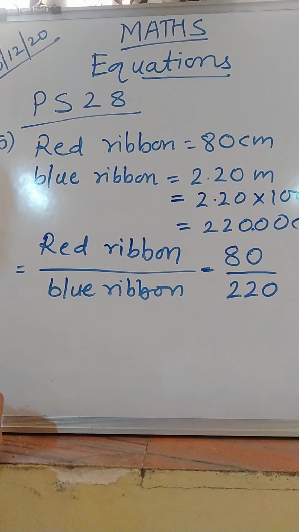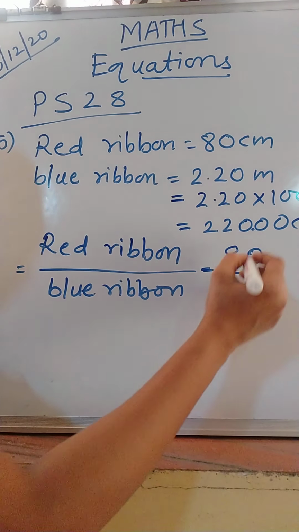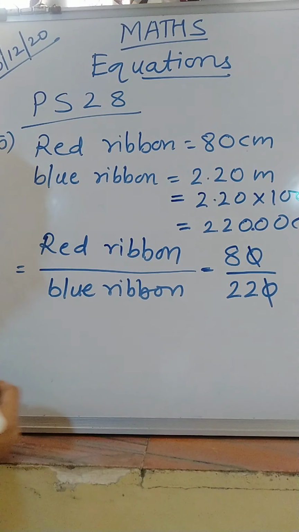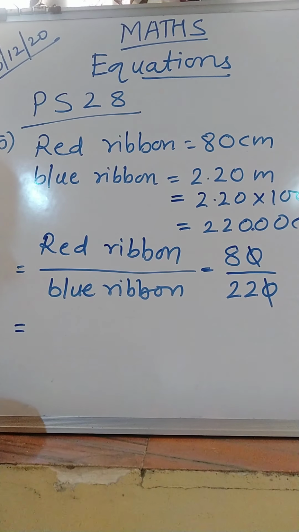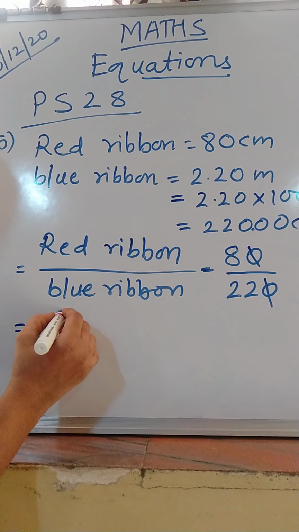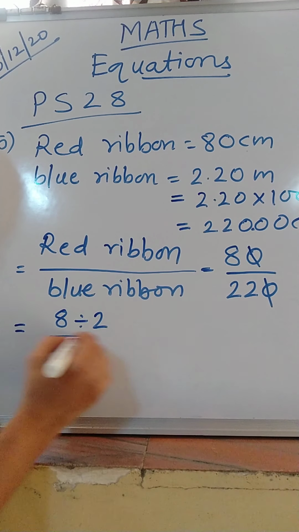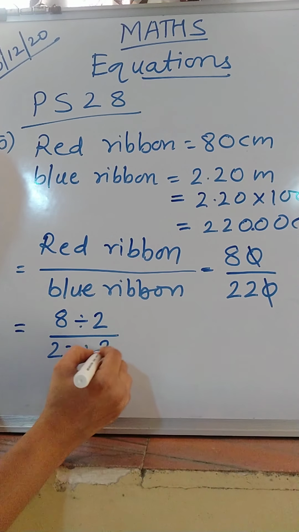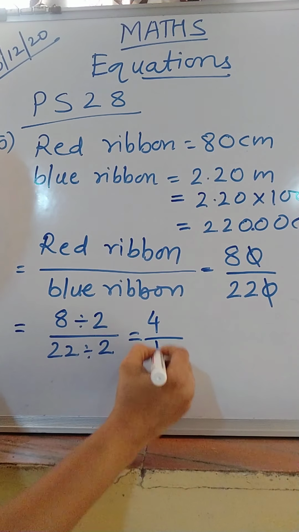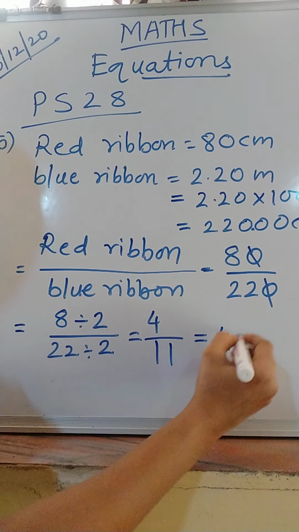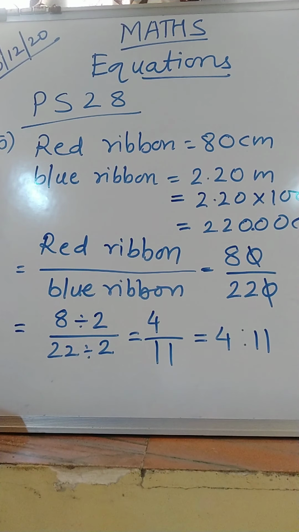This 0 0 will cut, remaining numbers are 8 and 22. Both can be divided by 2. 8 divided by 2 is 4, and 22 divided by 2 is 11. So the ratio is 4:11. Understand? This is your answer.